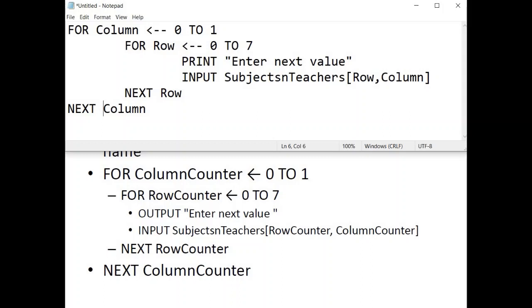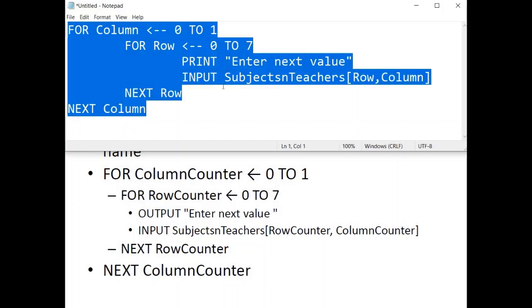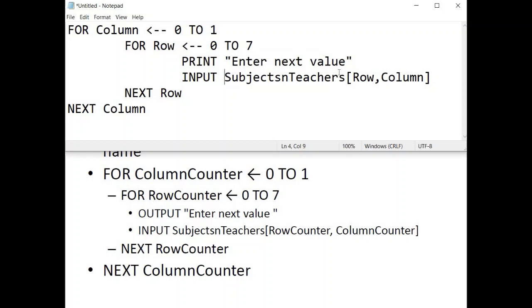But nonetheless, if you want to be 100% sure of gaining marks, then follow these 1, 2, 3, 4, 5, 6 lines. These 6 lines are the code to populate, to input values into any 2-dimensional array that the examiner might throw at you. You would simply have to change the name over here and the range of column and the range of rows. That's it.